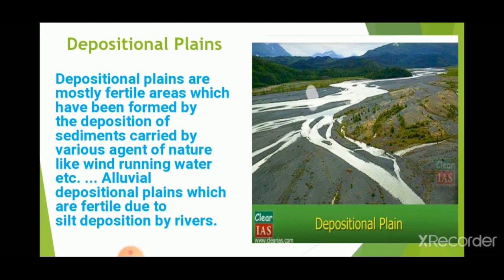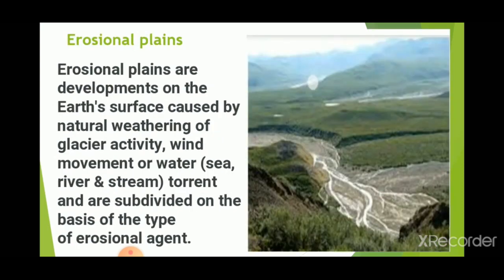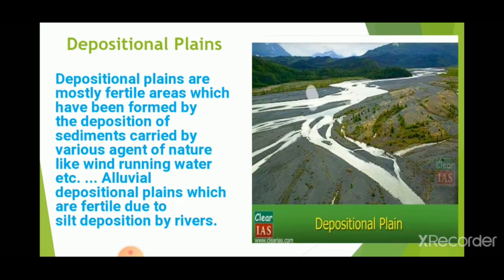So the first three categories we have studied, which are they? They are structural plain. You can see the images here. Structural plain is a flat lowland, a horizontal flat area, undisturbed. The second one is an erosional plain, which happens due to erosion. And the next one is a depositional plain, which happens due to the deposition of sediments by running water, rivers flowing or seas, etc.